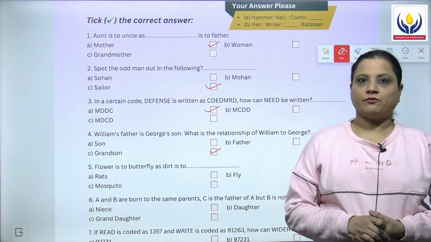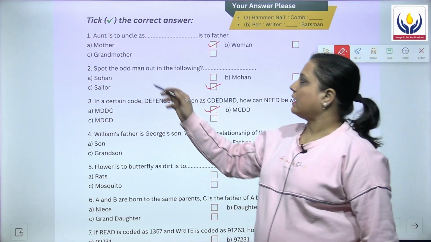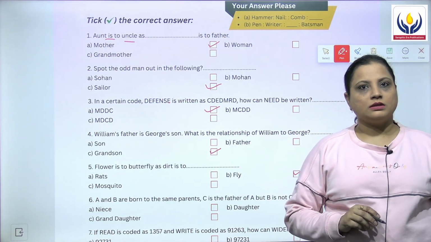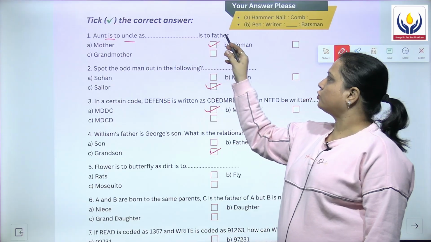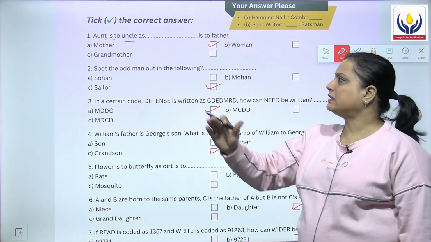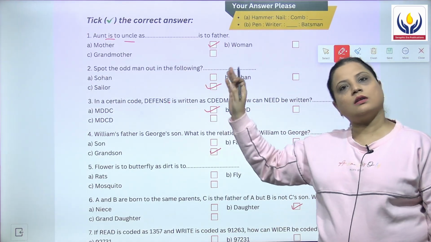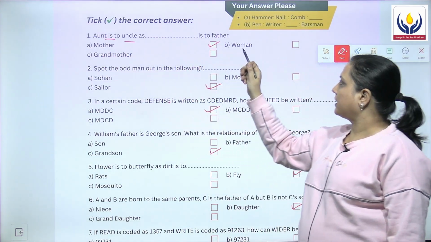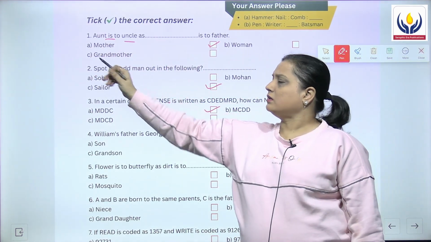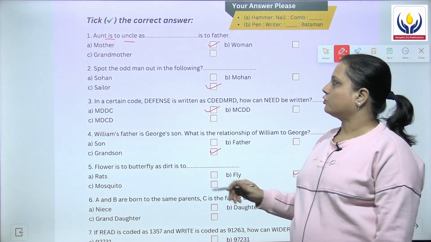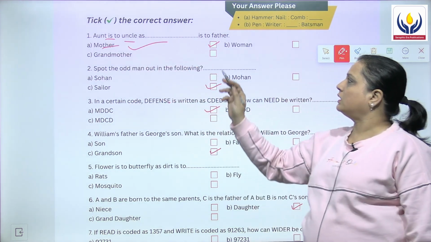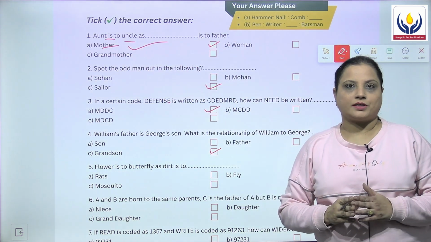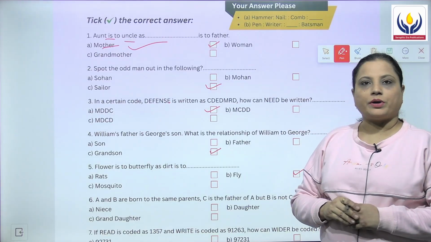So here we begin with the first question, which says that aunt is to uncle as dash is to father. अगर aunt से relation uncle का है तो किसका relation होगा father से? The first option is mother, second is woman, and C is grandmother. So the answer is mother. Mother का relation होगा father से. Moving on to the next question.